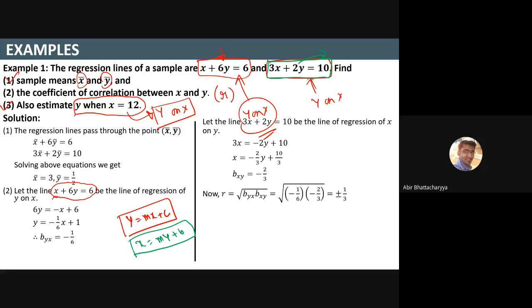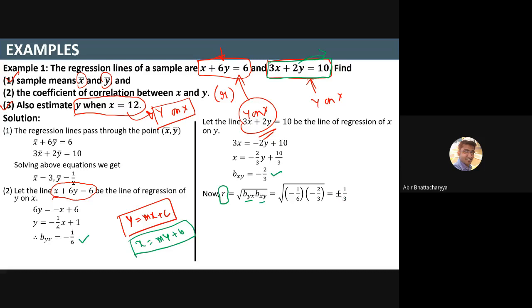Now what is the next task? The next task is the value of r. We know the formula: r equals the square root of byx times bxy. Since both byx and bxy are negative, if I multiply these two and take the square root, I will get plus or minus 1 by root 3.